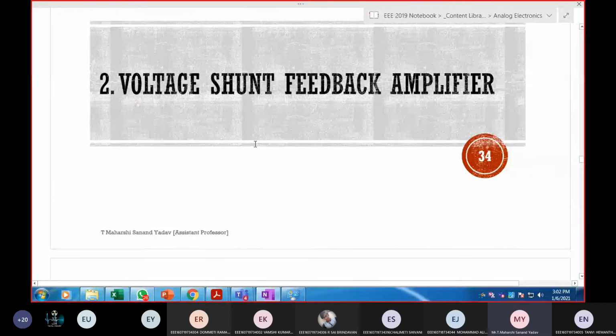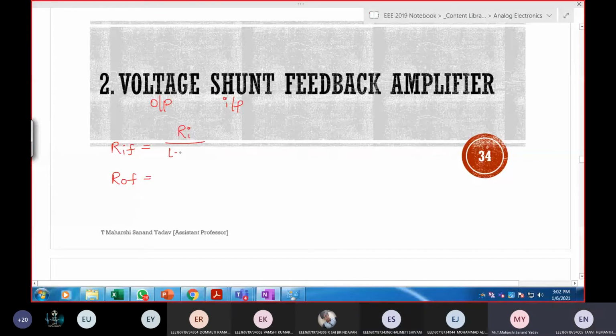The next model is voltage shunt. So already I've told you the answers. Can anyone tell me, this is output, this is input, the answers for RIF and ROF? Input is shunt. Shunt means increases or decreases? Decreases, by a factor of 1 plus A beta. Here the gain can be anything, so that's why I'm writing it only as A. Next, output is voltage. Again decreases, R out by 1 plus A beta.